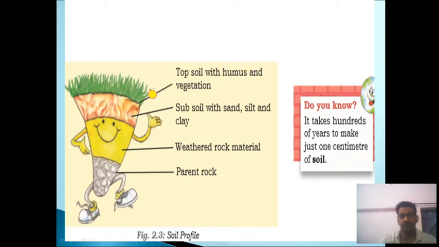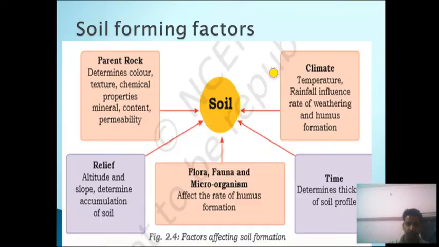This slide represents the soil profile. On the top there is humus and vegetation. Then beneath this we have subsoil with sand, silt and clay. Under this we have weathered rock materials, and at the bottom we have parent rock. By digging up the ground you will get different layers, and these layers have different physical, chemical and biological properties. So the vertical cross section of these layers is called soil profile.